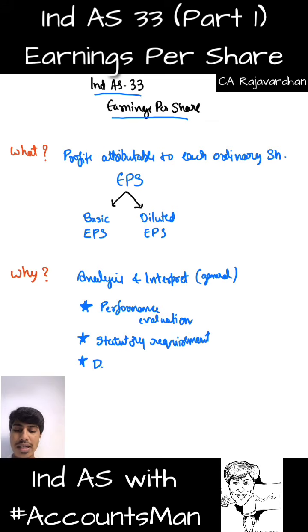The next one is determination of market price. EPS helps us identify the market price. How? Have you heard of the PE ratio, which is found as a relationship between MPS and EPS, market price per share and earnings per share? So in that we have arrived at something called PE multiple or PE ratio. In that particular formula, if you know your earnings per share and PE multiple, you can actually arrive at market price per share. So in a way, earnings per share will help us determine the market price, which is the usual rate at which the share will be traded in the market.